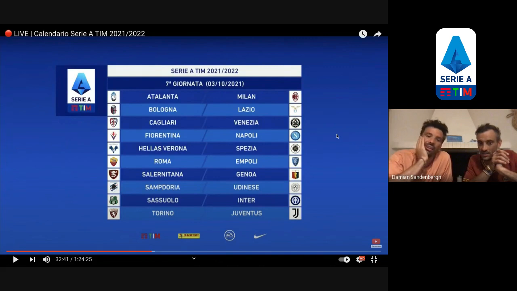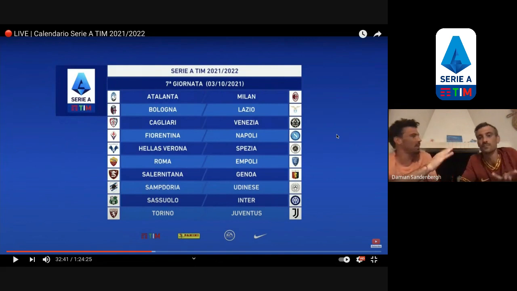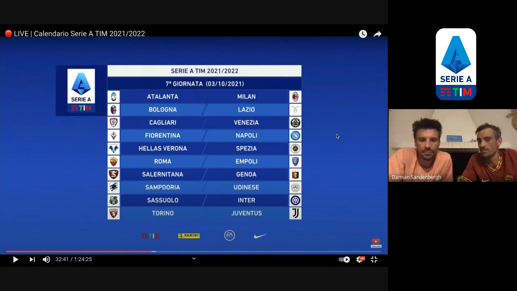Sassuolo, Inter, c'è il derby di Torino, Torino, Juventus. Milan, Atalanta. Milan also doesn't have. By the 7th game, we have Lazio, Juventus, Atalanta, and someone else. Or is it just those 3? Might just be those. And Juve, have you said Juve? Yeah. I think Lazio, Atalanta, Juve. I think Roma has only picked out Lazio.